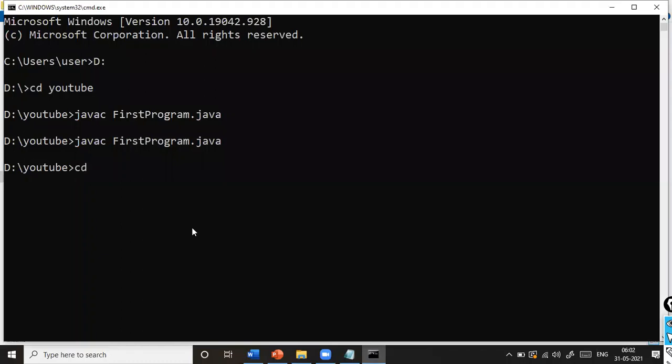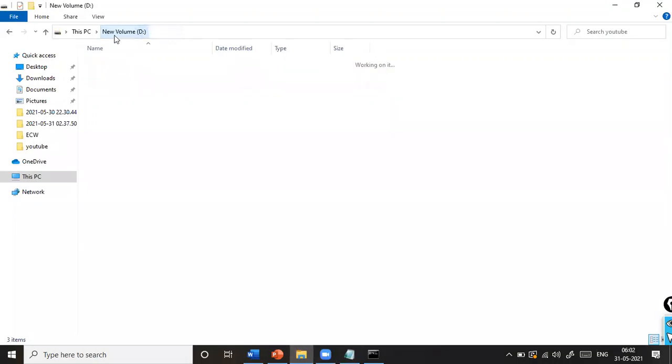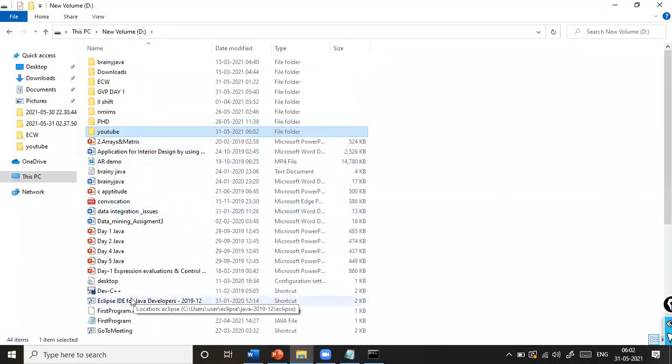If you're not giving this path, for example, when you're trying to compile but in D drive, you'll get an error. That means there might be a file in this particular location with the name first program.